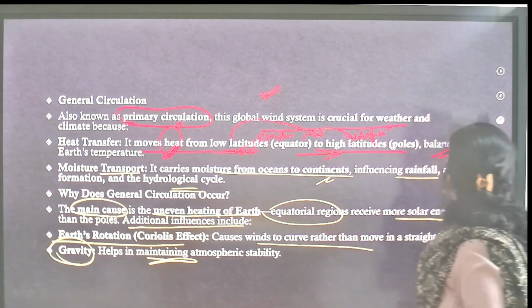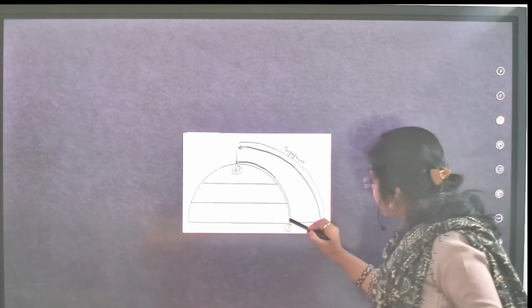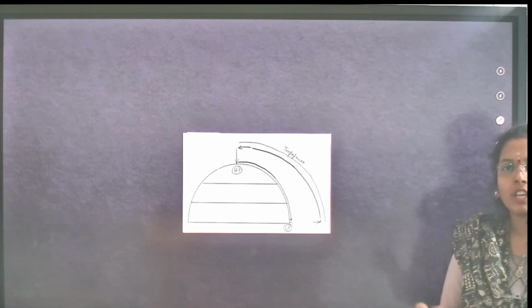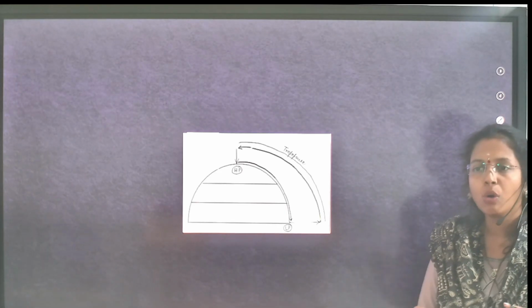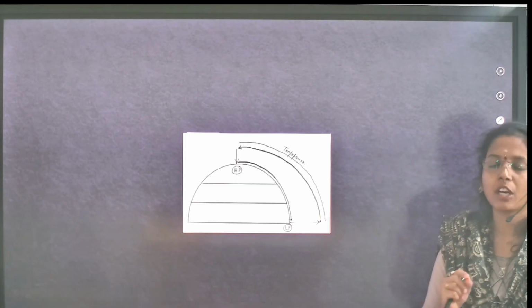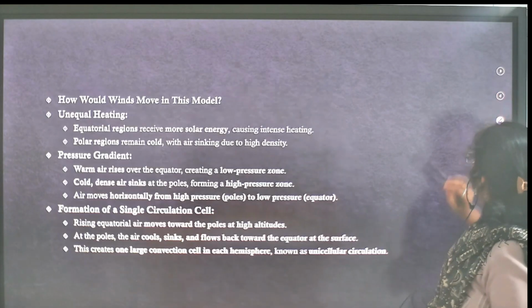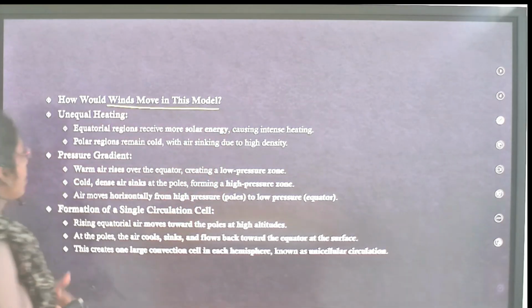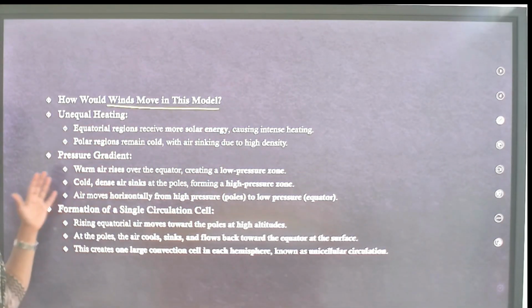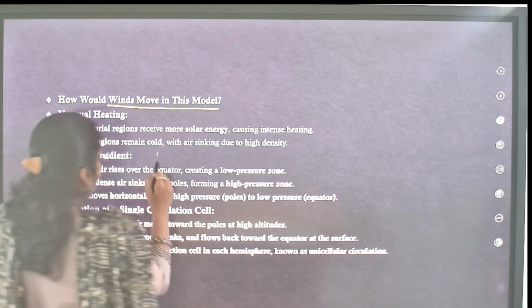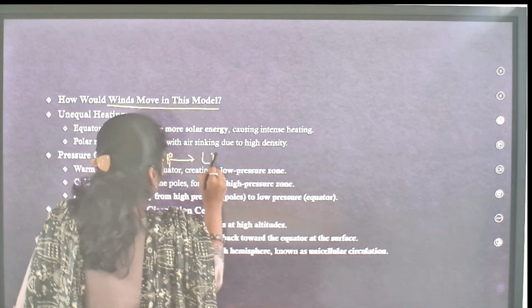So now, from the equator it moves towards the poles. Now we are going to see the movement and how air rises and sinks at different latitudes. First, how would winds move in this model? We have seen unequal heating, pressure gradient. Because of the pressure gradient, wind moves from high pressure to low pressure.